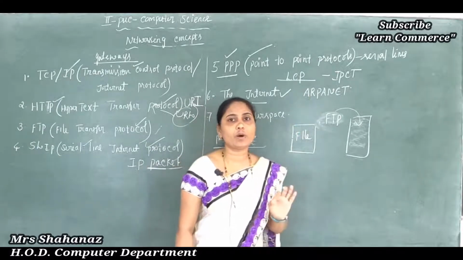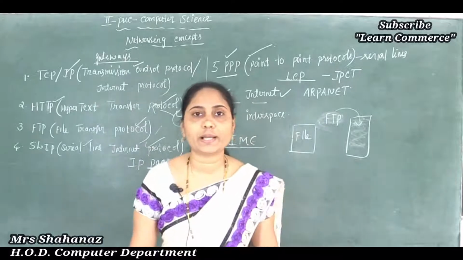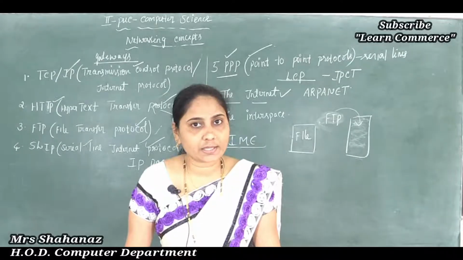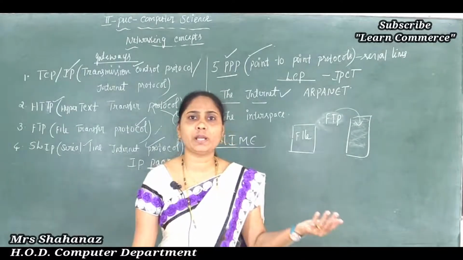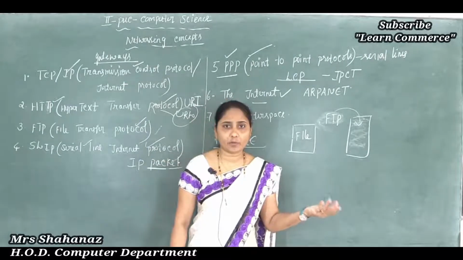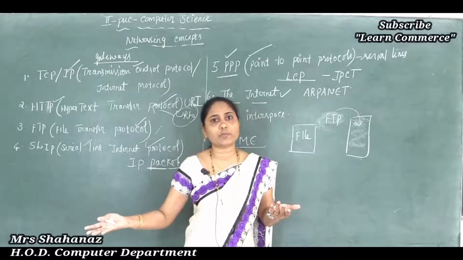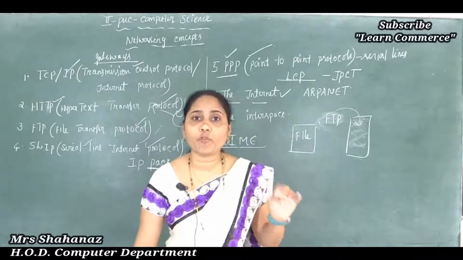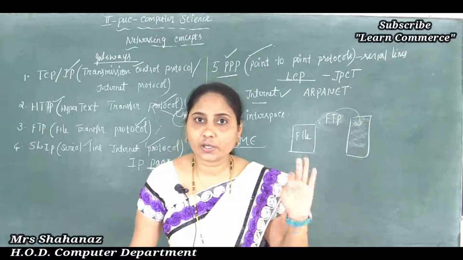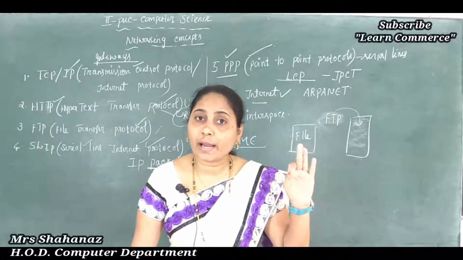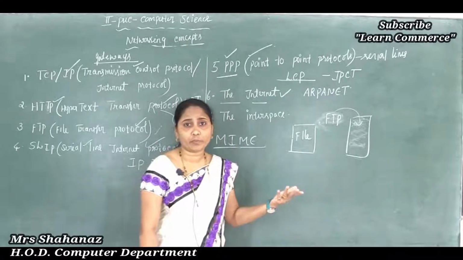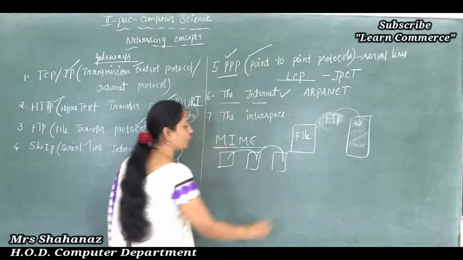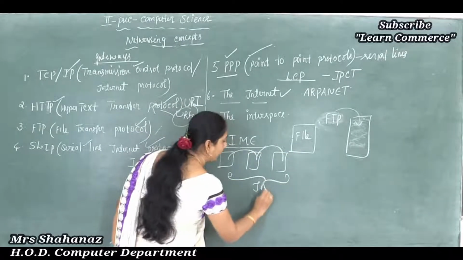So in simple words, the meaning of the internet in 1 mark we can say is that the internet is made up of many networks. Maybe a small network by using 3 computers, maybe by using 10 computers we can make a network. So a network is made up of many networks in this case. Maybe here 1 network, 2 network, 3 network, all those going to connect one to another, and totally it is called the internet.